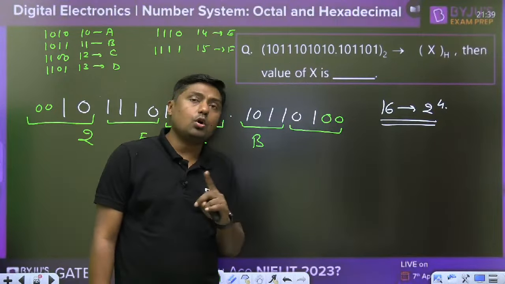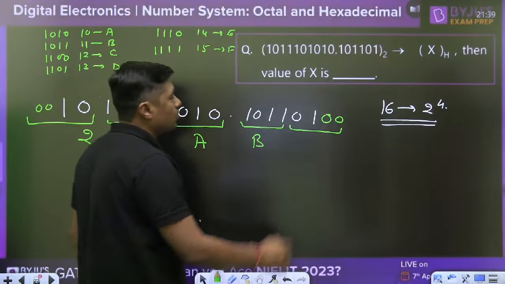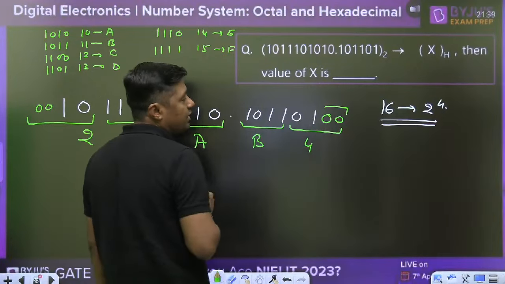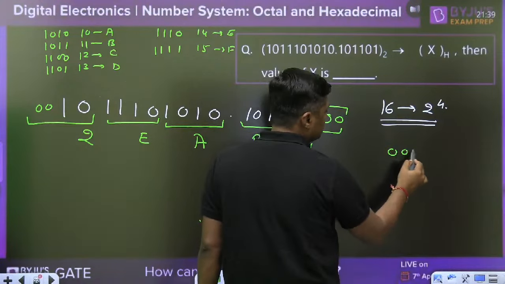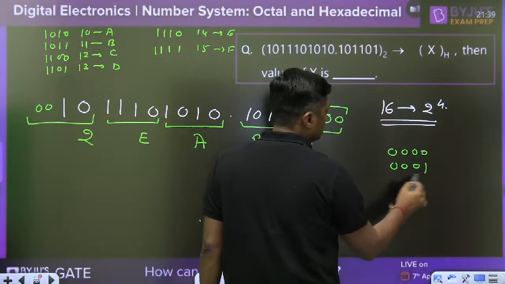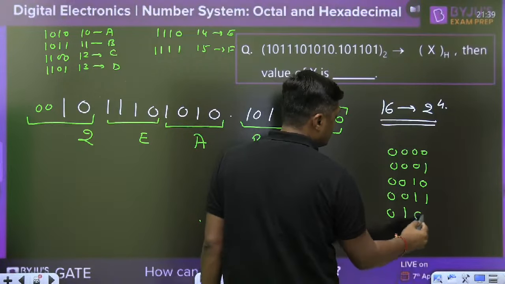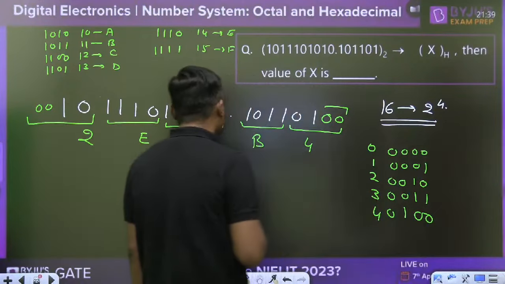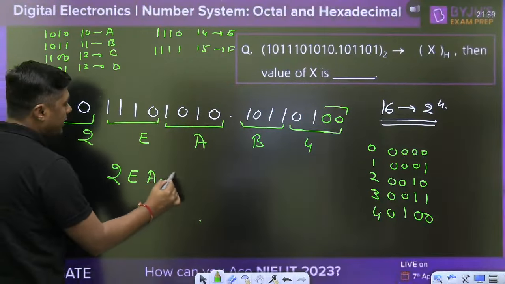This is 4, not 1. You have to add the insignificant 0 here. 0100 is actually 4. So the answer will become 2EA point B4.